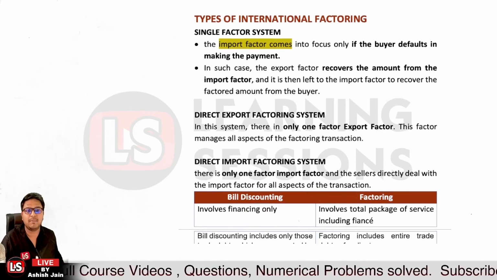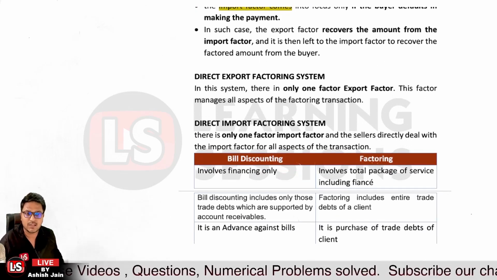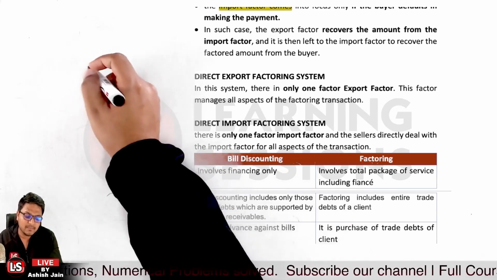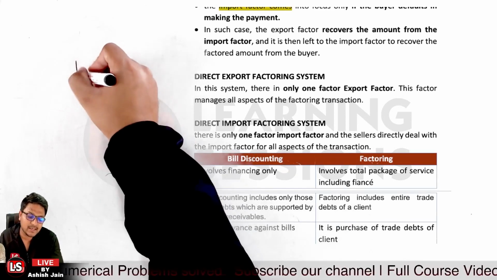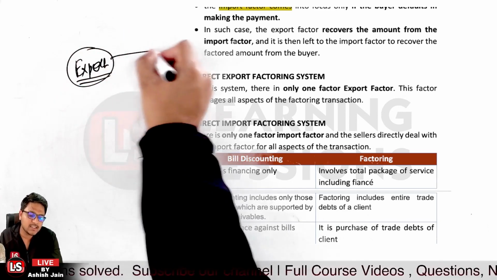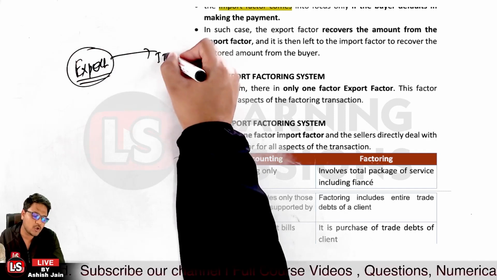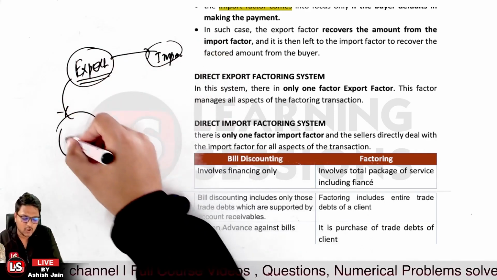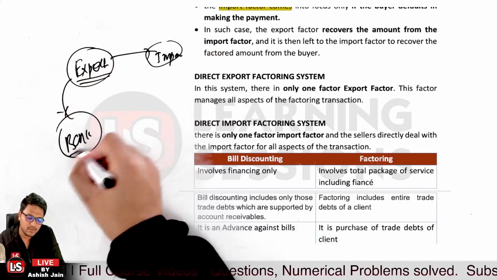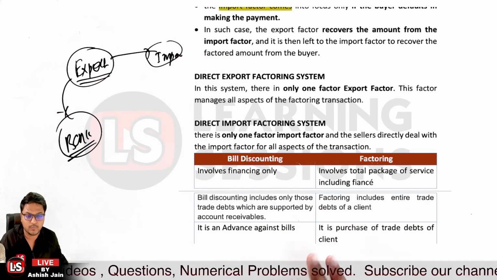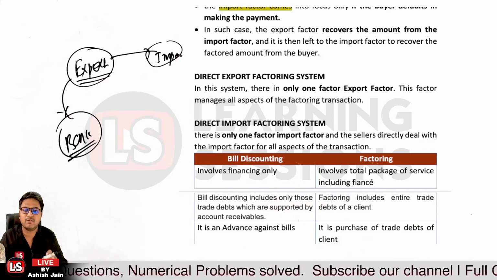Now let's understand bill discounting and factoring. What's the difference between them? Bill discounting is actually related to what? Let's say an export bill has been generated by the exporter. This bill is accepted by the importer, and the exporter will now bring that particular bill to the bank. The bank will be discounting that particular bill, that is discounting, and I have already conveyed the idea related to factoring to you. Okay, now let's understand the differences between these two.